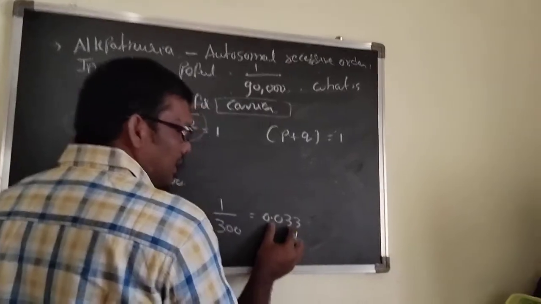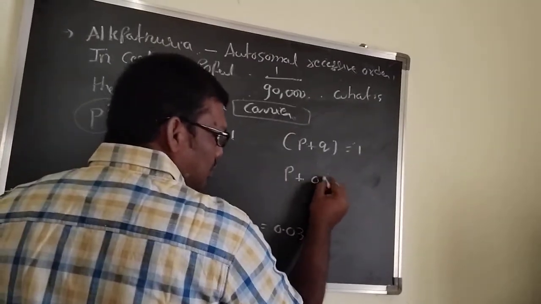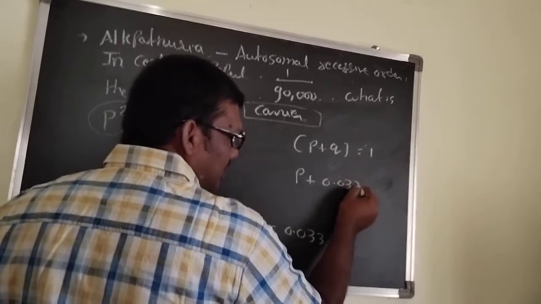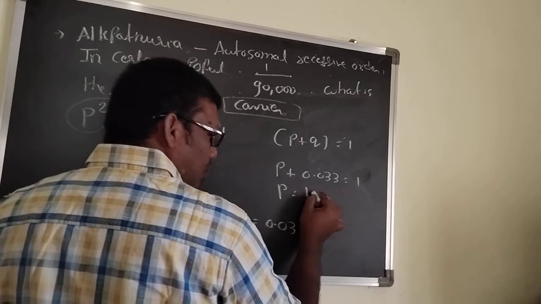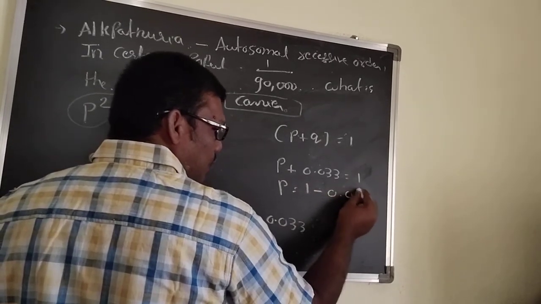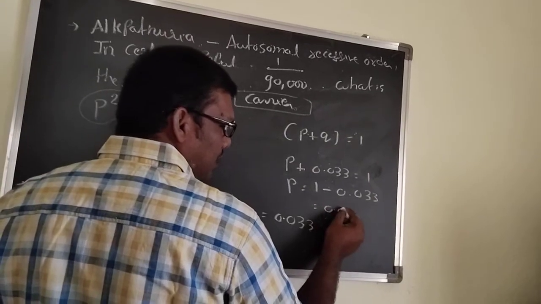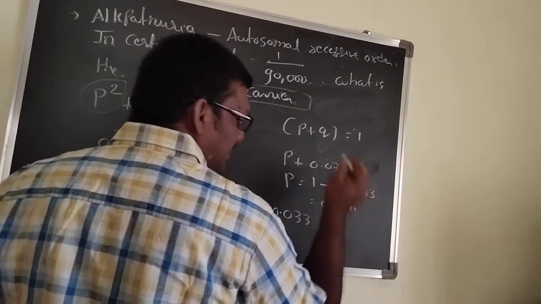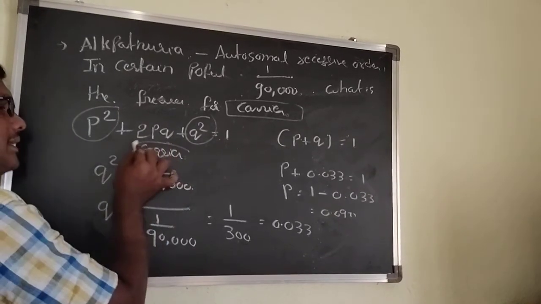Now you can place this: p plus 0.033 equals 1. p equals 1 minus 0.033. You can get 0.967.